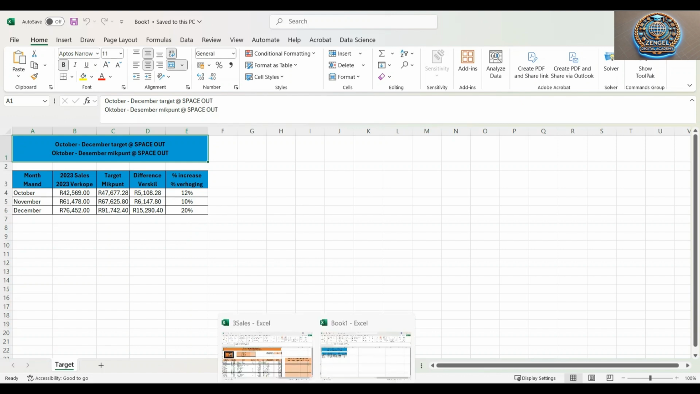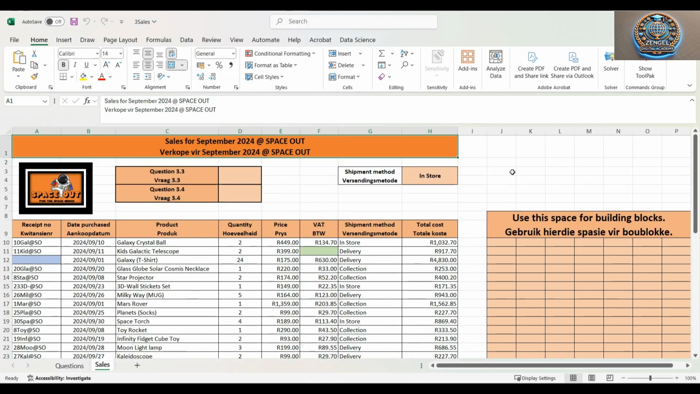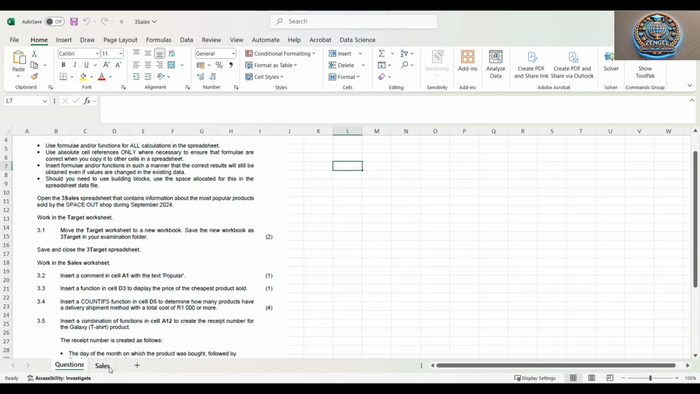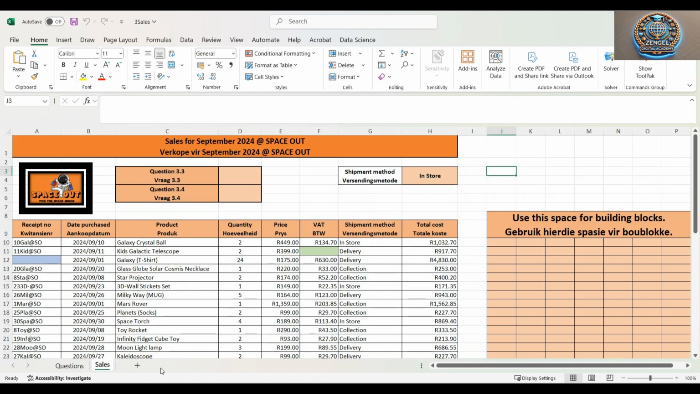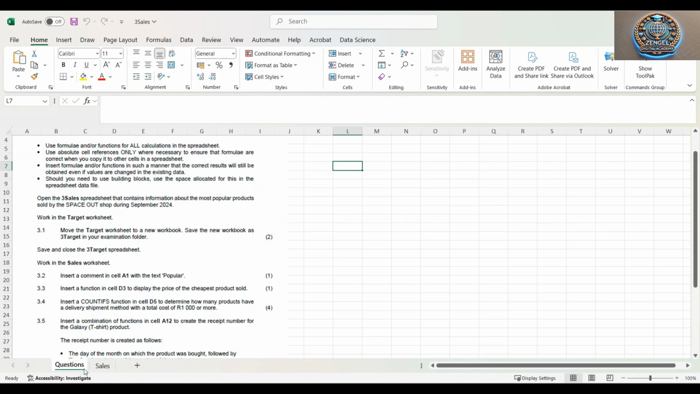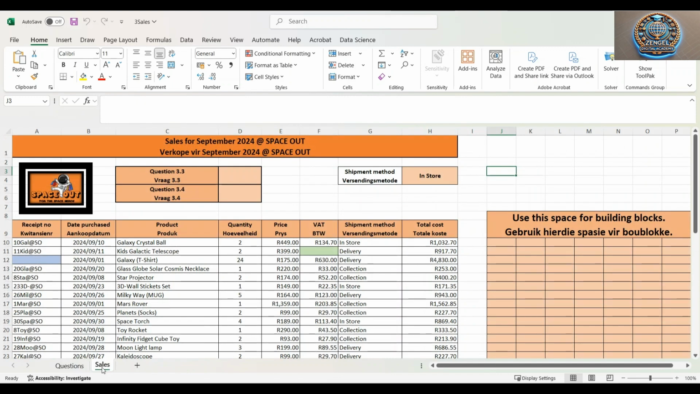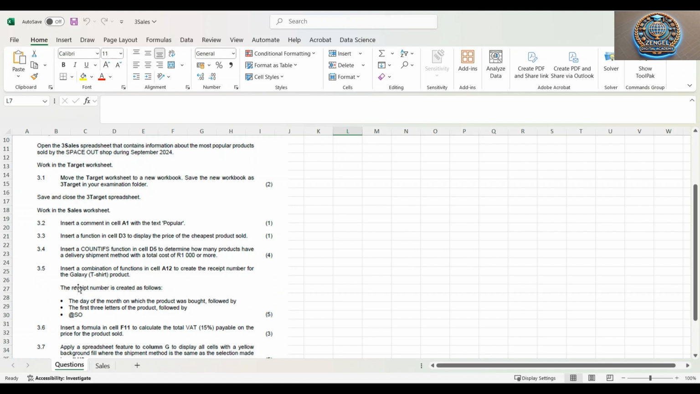So let's go back now to our question. As you can see, this workbook, the 3 sales one, which we downloaded, now doesn't have the target sheet. So now we only have our questions, but yours won't have the questions. I've just inserted this just for us to see the questions in one place. So you'll probably only have sales in the main file. All right, so for the next one, we need to go through each of these to make sure that we are on the right track.